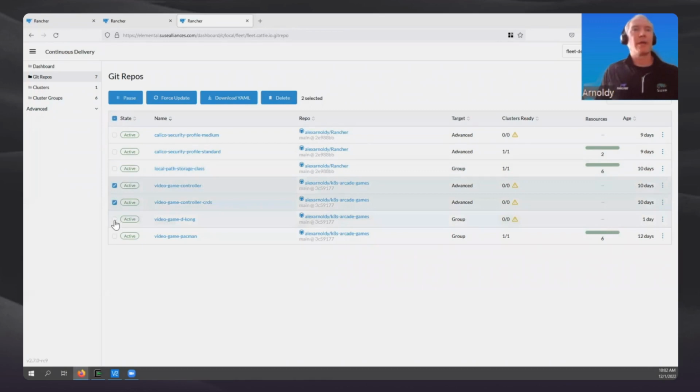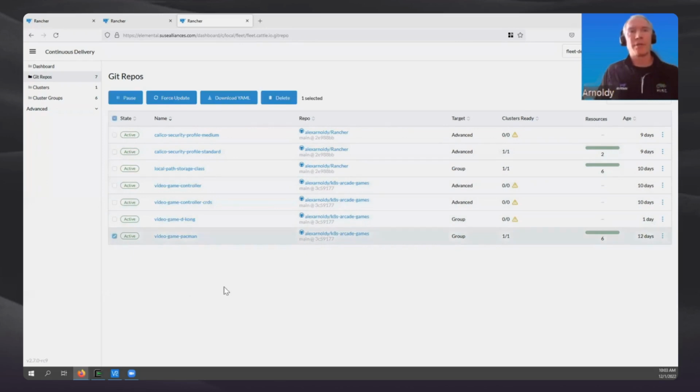Below that, I have all of my application software that I'm going to deploy based on various needs. So here I have, up here is going to be a video game controller that this particular video game needs. So there's a dependency between this software and this software. And the video game controller has a dependency on its CRDs being created ahead of time. So there's a dependency between these two as well. So very easily, I identified that this video game needs this software to be ready before it can be deployed. This software needs this software to be deployed before it can be deployed. Very simple to establish there.